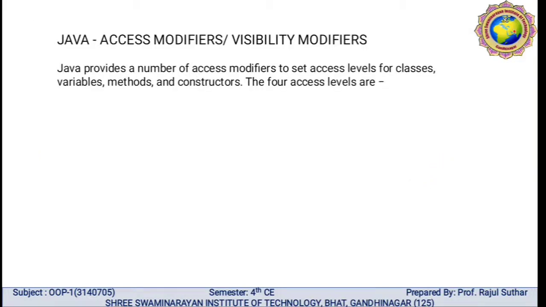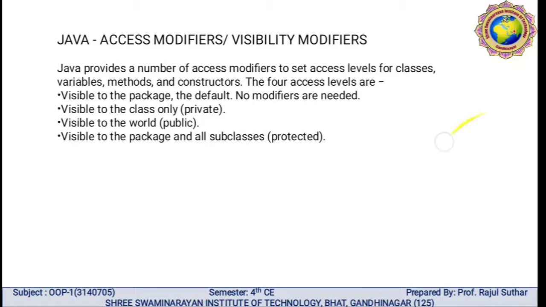Then, Java access modifiers, or visibility modifiers. Java provides a number of access modifiers to set the access level for classes, variables, methods and constructors. The four access levels are: visible to the package, which is the default, meaning no modifier is needed.